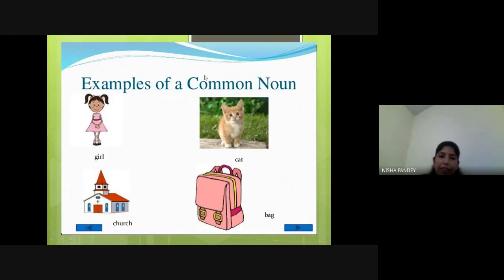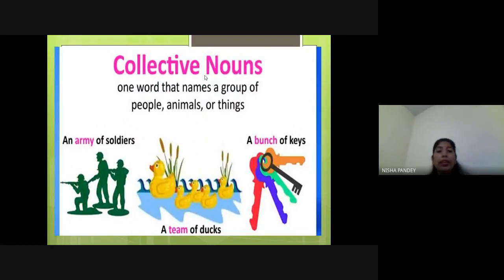Okay, let's see collective nouns. What are collective nouns? So one word that names a group of people, animals, or things. As we have discussed groups of animals before, today again we'll discuss a little bit. But it can be a group of any people, any animal, or things, right? So that group is known as a collective noun, as collection already defines or refers to a particular group.